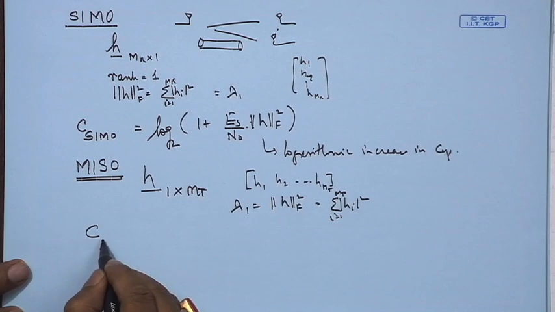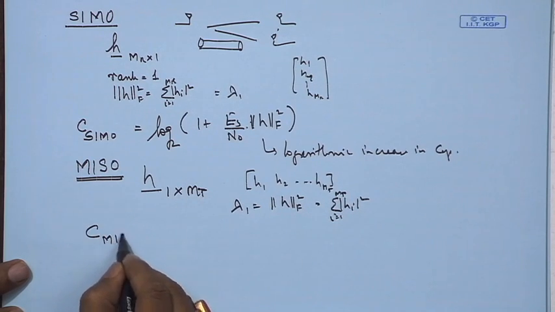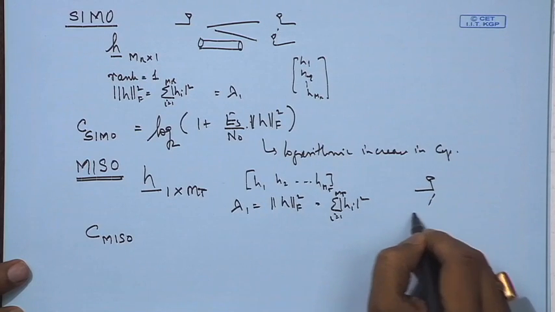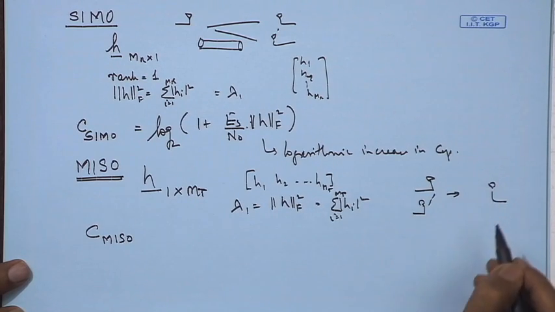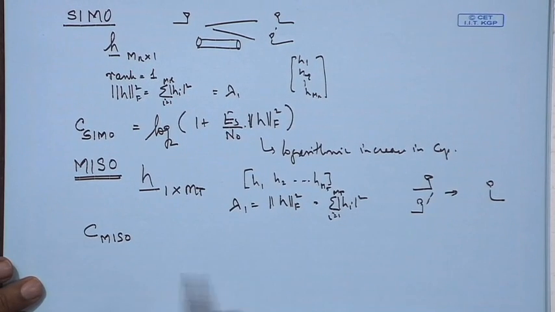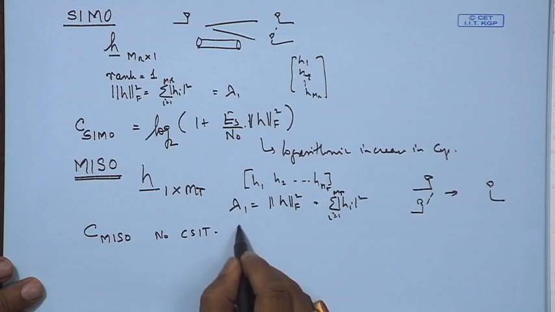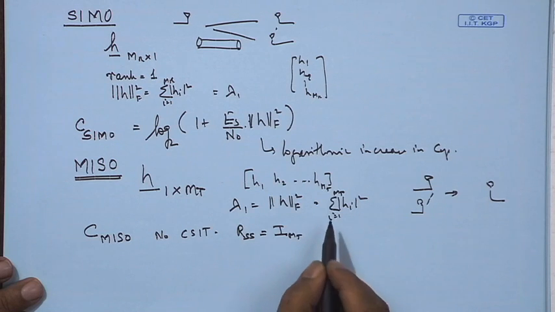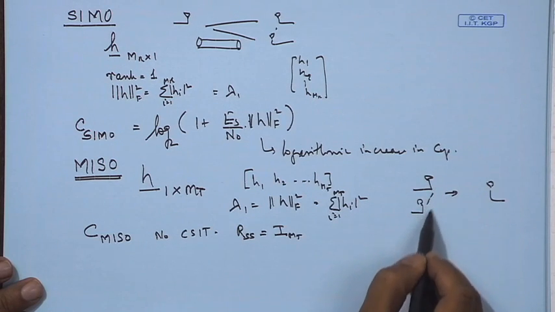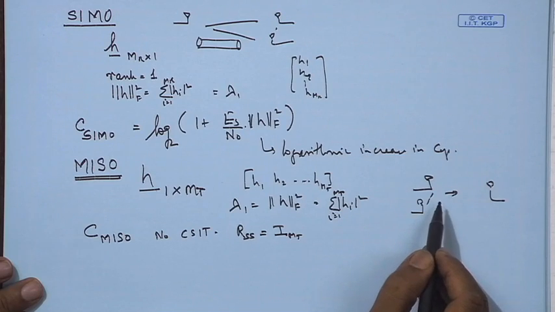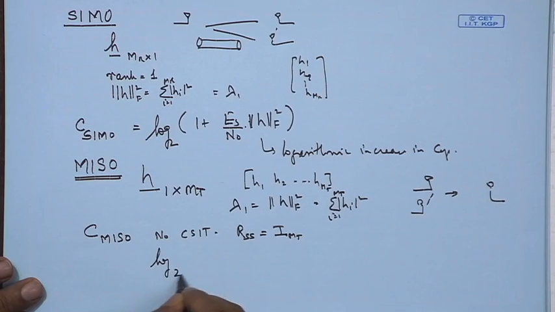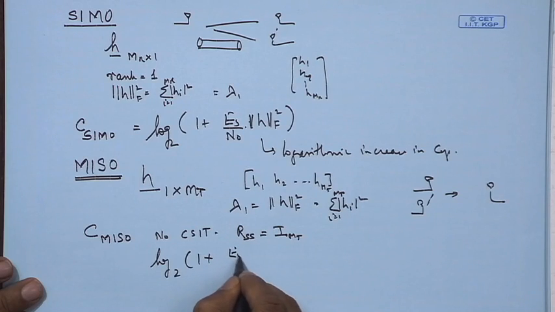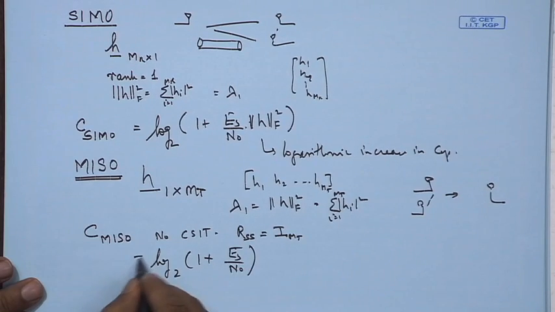Here in case of multiple input single output, we have multiple transmit antennas going to a single antenna. If you do not have CSIT, that means no channel state information at the transmitter, you would put the covariance matrix of the signal as identity of size MT, because you would have no specific direction. It would be sending with equal power across all antennas. In that case, what you are going to get is log base 2 of 1 plus Es by N naught times the Frobenius norm of H squared, divided by MT. This will be the capacity of a MISO when there is no channel state information.